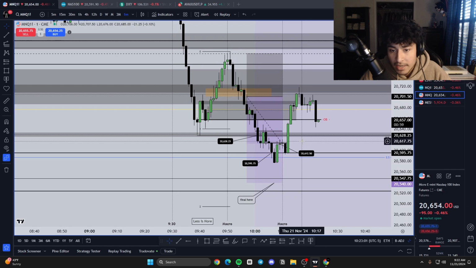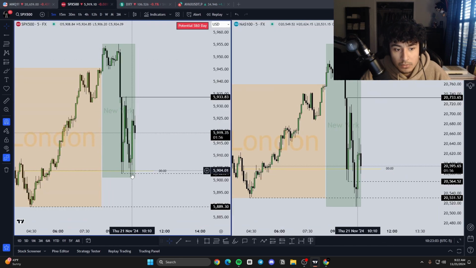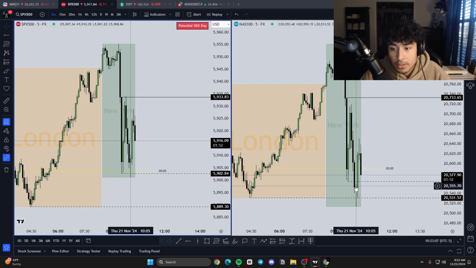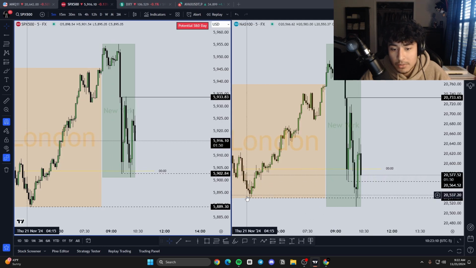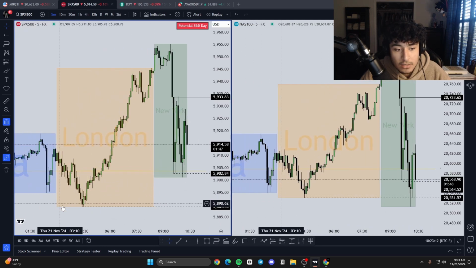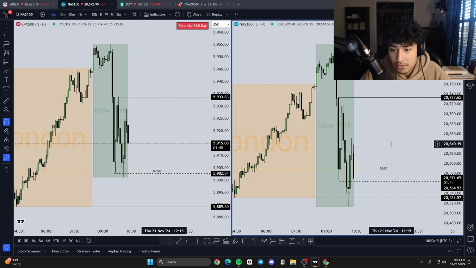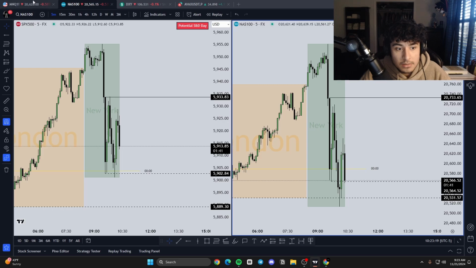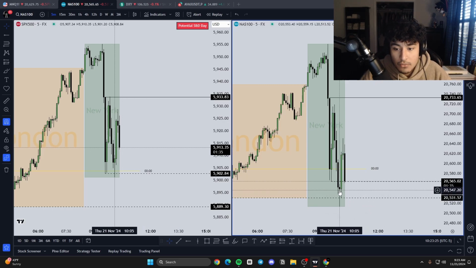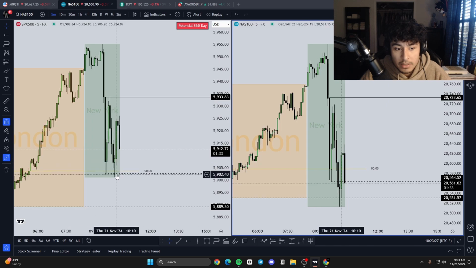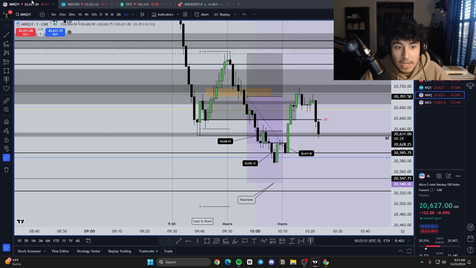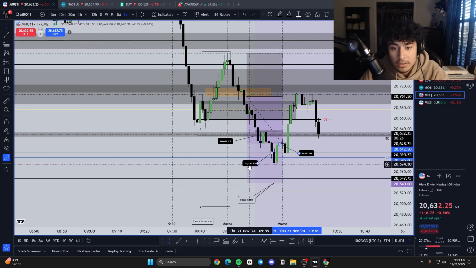The main reason why I cut it was because of the SMT that was forming. ES was unable to move lower, while NQ was already below it. So to me that gave me an indication: we already met this low, and this low was never met for ES over here. That gave me a clear, strong indication that we're probably not going to move any further lower, and the best scenario is to just take your profit and cut it. If we were going to move, this would have already been trying to get below and continuing lower, and this would have been continuing also, but it just didn't happen. So that gave me an indication to close the trade.